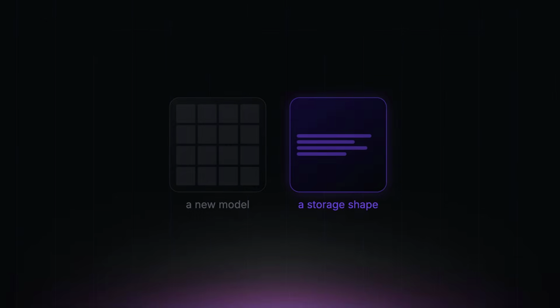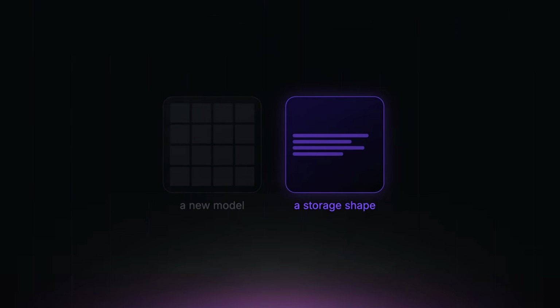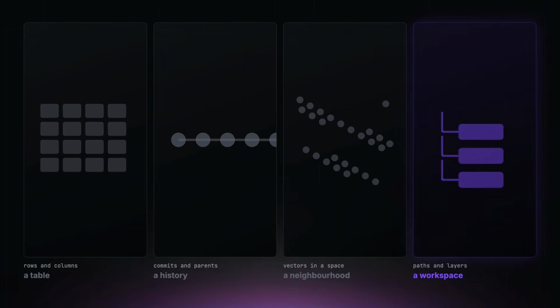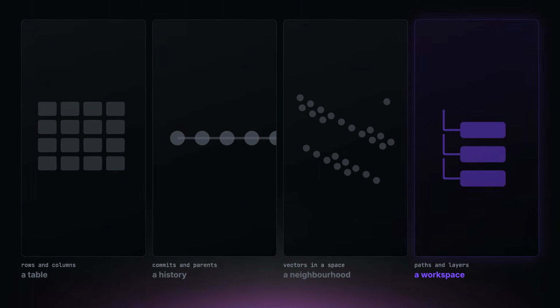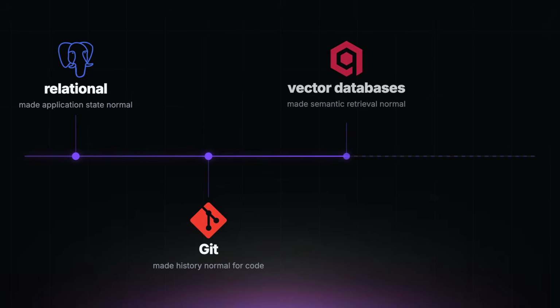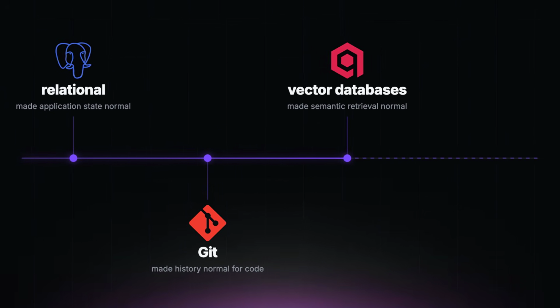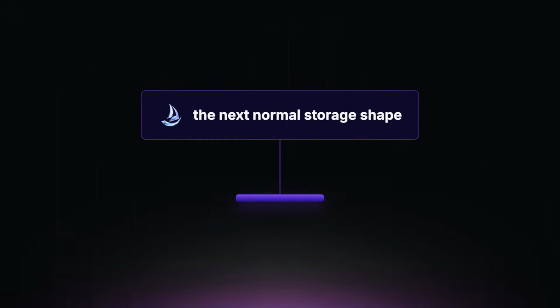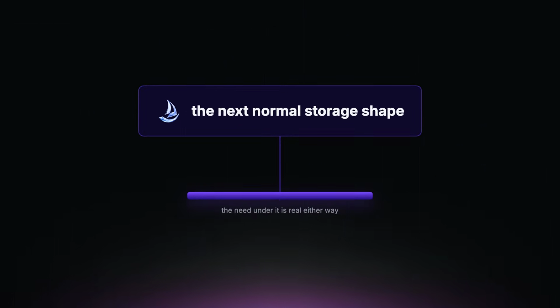The most interesting thing about OpenViking is that it is not glamorous. It is not a new model. It is a storage shape, and storage shapes decide what software becomes possible. Relational databases made application state normal. Git made history normal for code. Vector databases made semantic retrieval normal. OpenViking is trying to make agent context normal. That might sound too big, maybe it is, but the need is real.